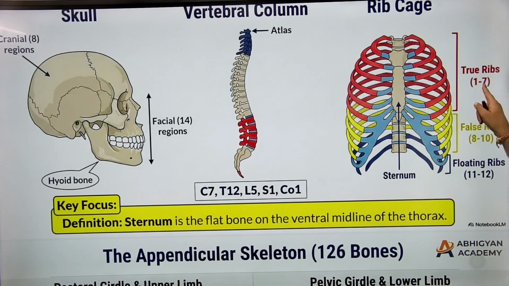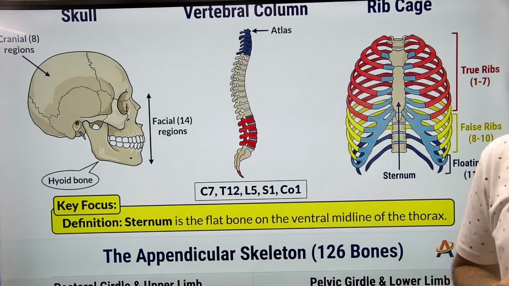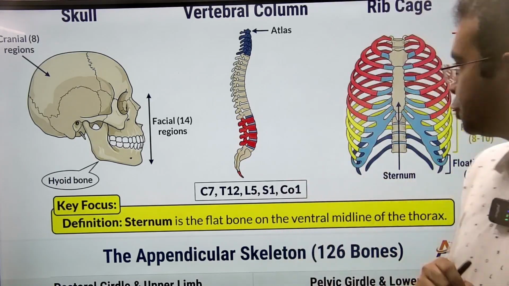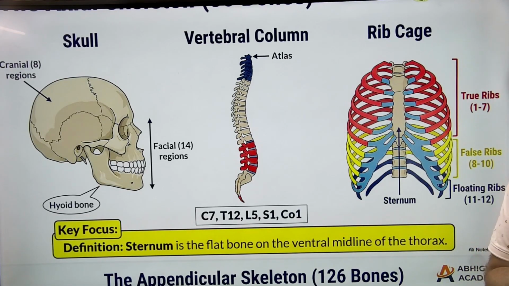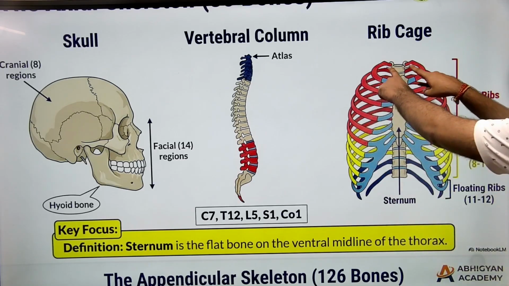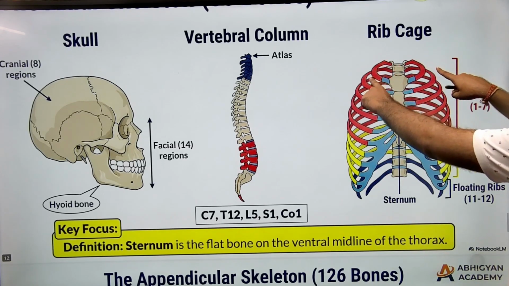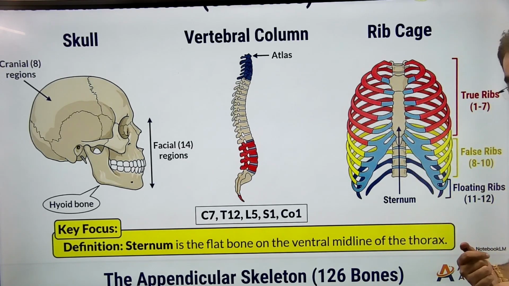So pair 1 to pair 7, these are true ribs. Why true ribs? True ribs are the ones which I have marked in red. They are called true ribs because if you see, they complete a whole circle starting from the backbone to the front. ठीक है.